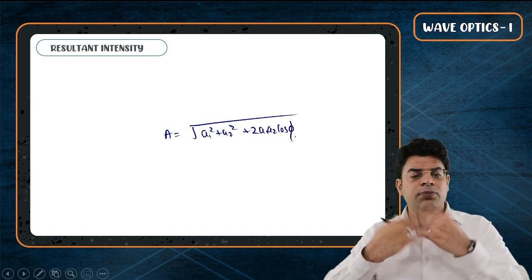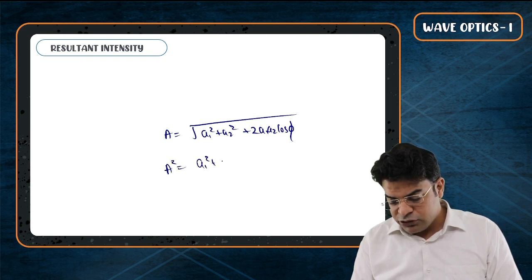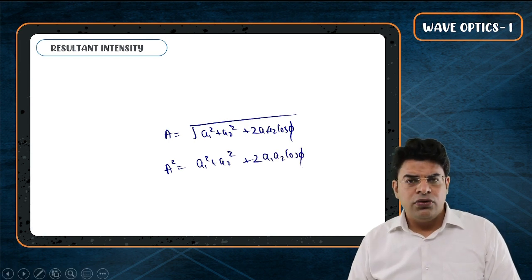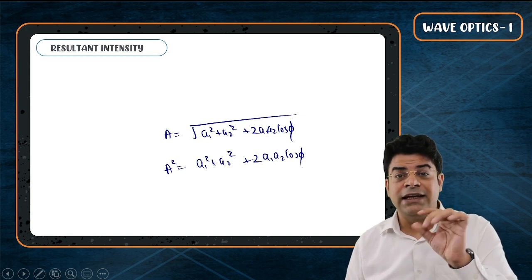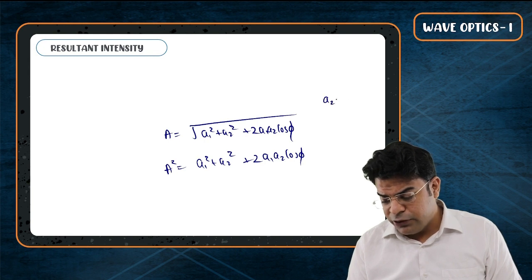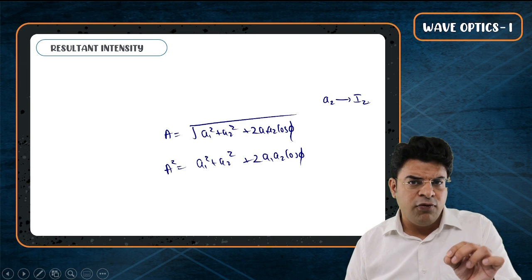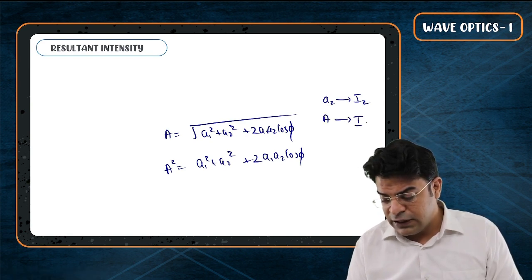If I square it on both sides, I get A square equals a1 square plus a2 square plus 2a1 a2 cos phi. Now बच्चों, let's say the first source having amplitude a1 has intensity I1. The second source having amplitude a2 has intensity I2. And the resultant formed has amplitude A and intensity I.